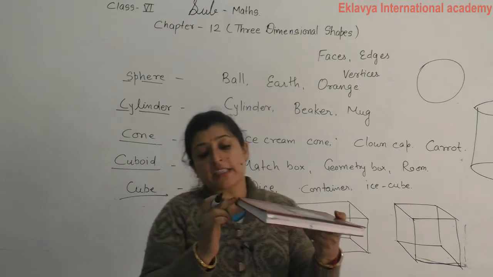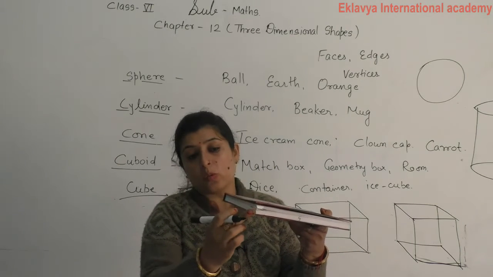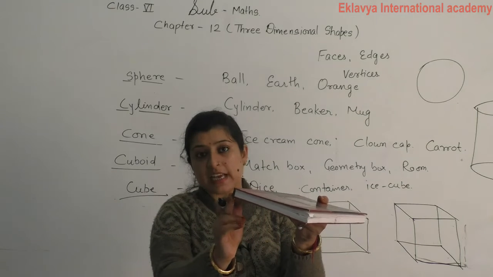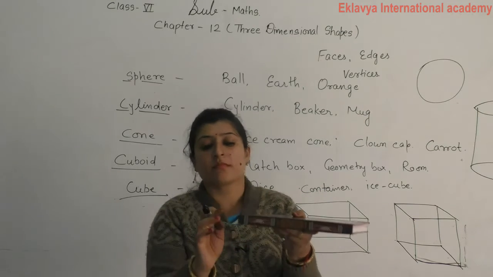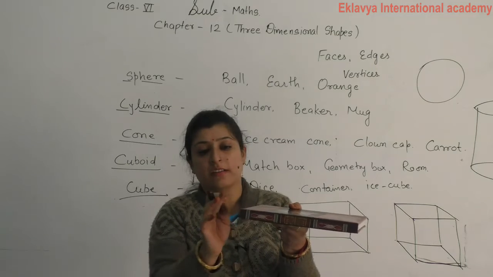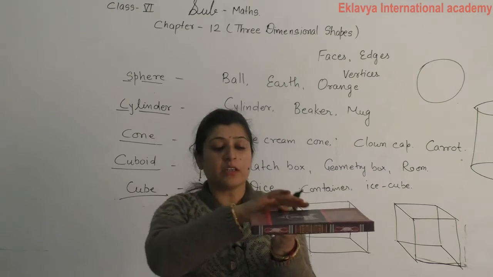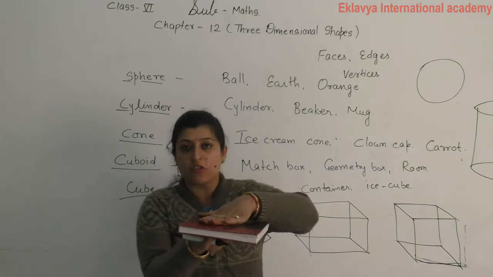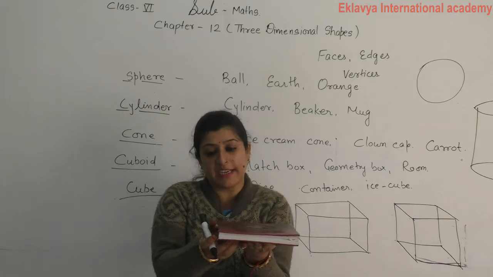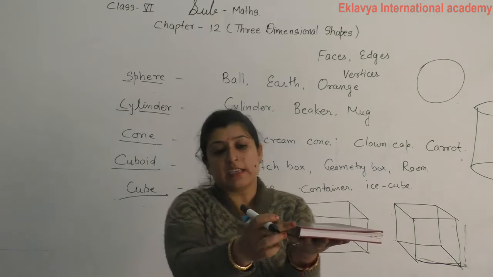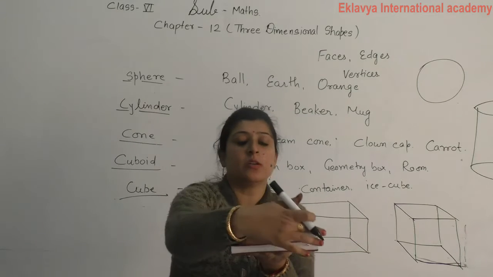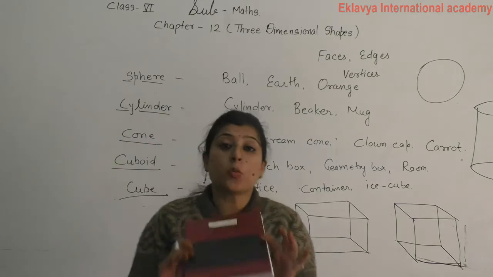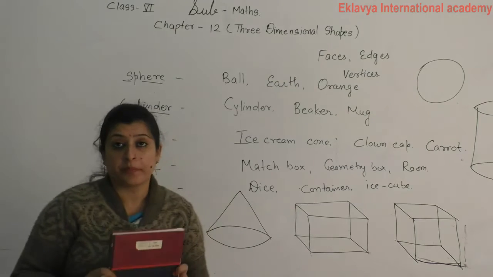Then how many edges? 1, 2, 3, 4, 5, 6, 7, 8, 9, 10, 11, 12. You can count like this also: 4 upside, 4 downside, 8, then 9, 10, 11, 12. There are 12 edges in this cuboid.